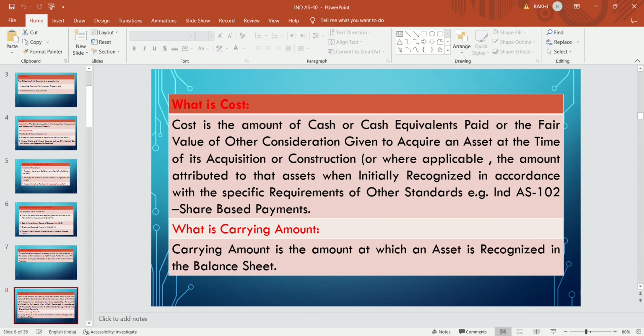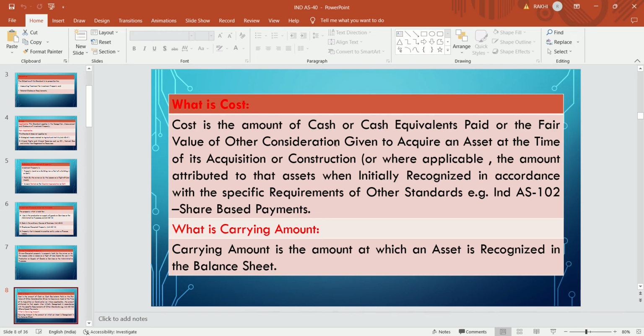What is cost? Cost is the amount of cash or cash equivalent paid, or the fair value of other consideration given to acquire an asset at the time of its acquisition or construction, or where applicable, the amount attributed to that asset when initially recognized in accordance with the specific requirements of other standards.